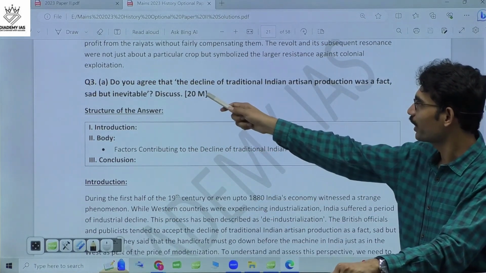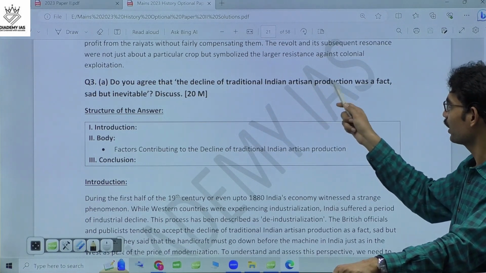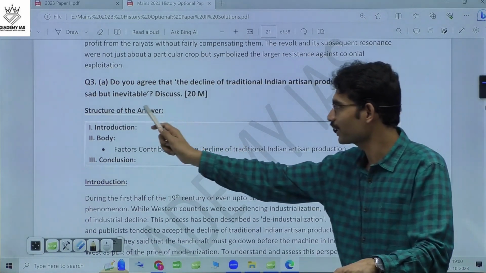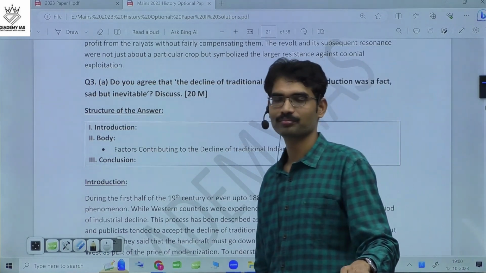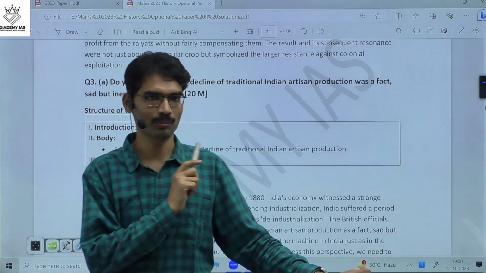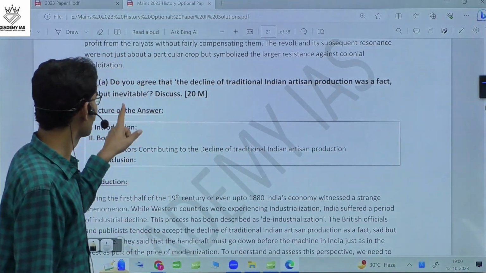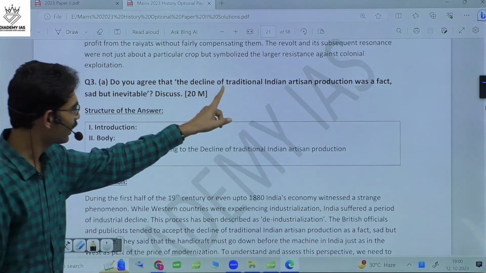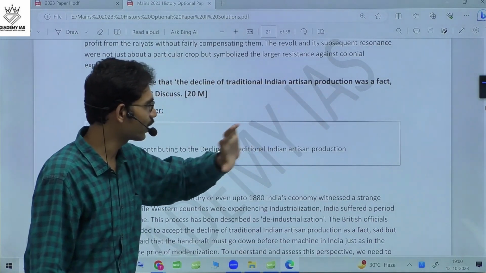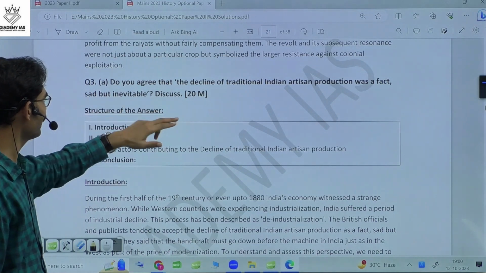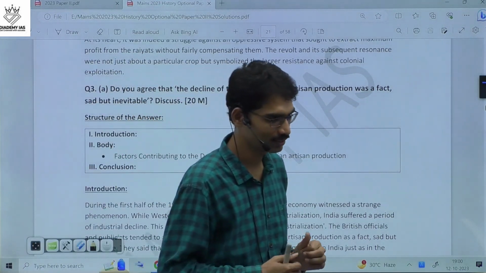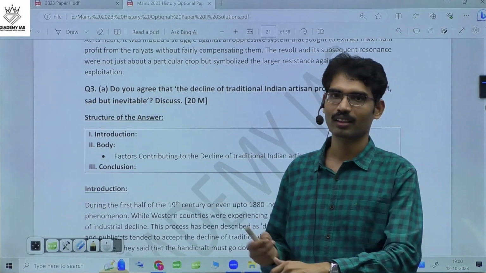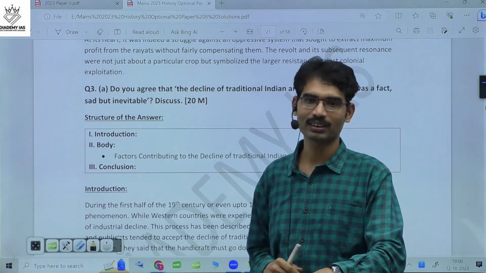Next one, do you agree that decline of traditional Indian artisan production was a fact, sad but inevitable? What does it mean? This statement is from Soma Sekhar. Do you agree that decline of traditional Indian artisan production was a fact, sad but inevitable? It is talking about industries. What is the meaning of the sentence?